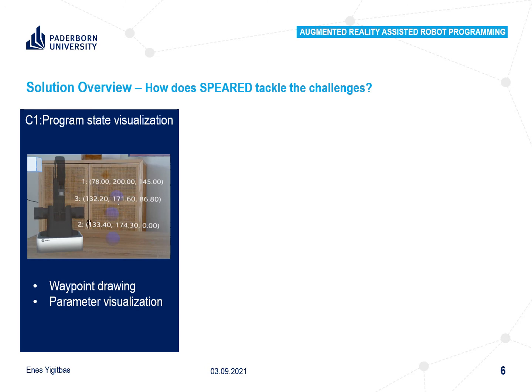To address challenge C1, program state visualization, a head-mounted AR device is used which shows the robot model, its current working state, detected objects, and goals of the next movement. In this context, waypoint drawing and parameter visualization are enhancing the program state visualization.